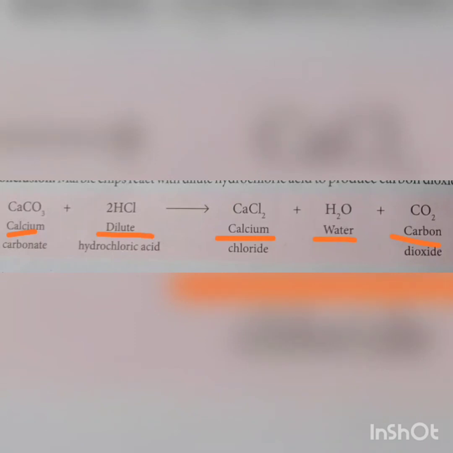Carbon dioxide is not collected over water since it is highly soluble in water. So it is collected by the upward displacement of air. Dilute sulfuric acid is not used in place of dilute hydrochloric acid as it forms calcium sulfate, which is insoluble in water. Calcium sulfate deposits over the marble chips and stops the reaction.